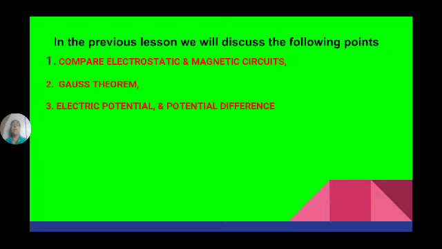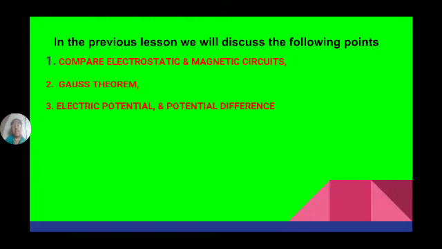Electric potential means the capacity of a charged object to do some work. Because a charged object always tries to do some work.